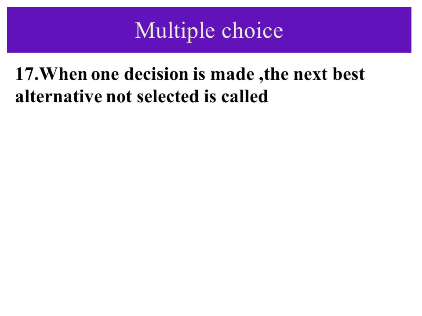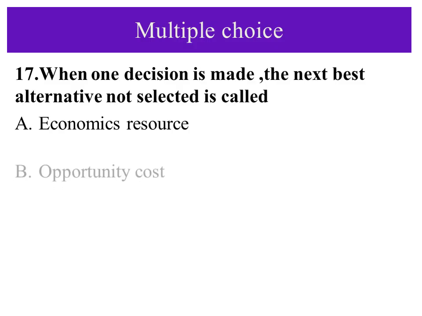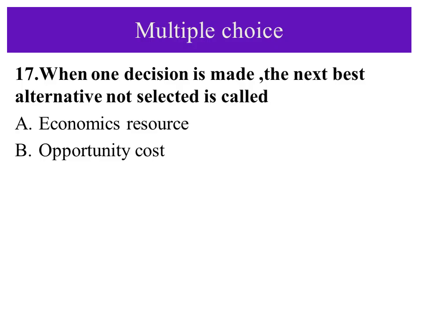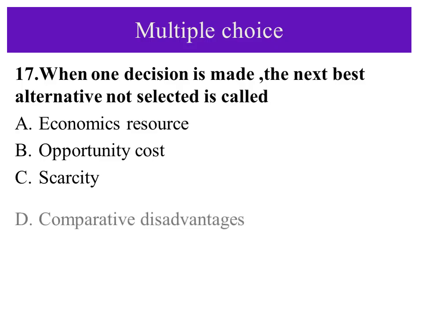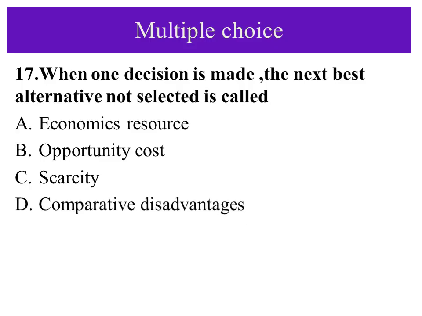The next question is question number 17. It says when one decision is made, the next best alternative not selected is called what? A. Economic resource, B. Opportunity cost, C. Scarcity, D. Comparative disadvantage. What is the next best alternative called?